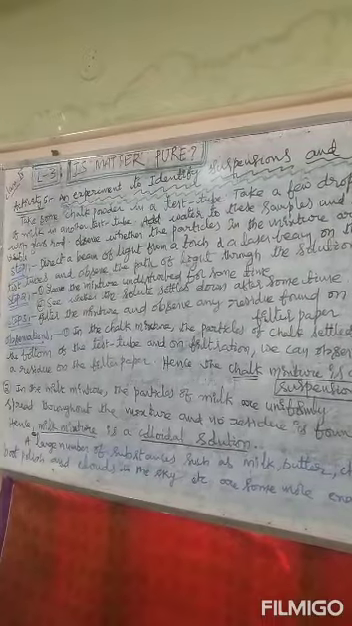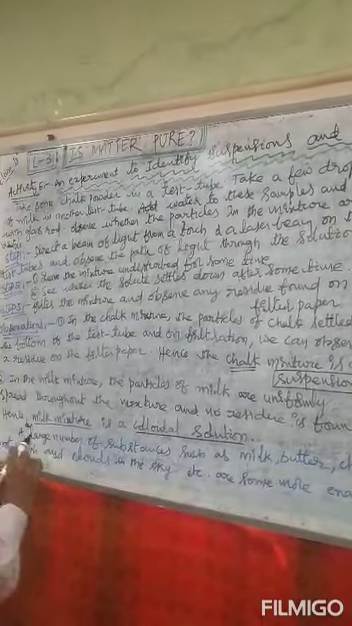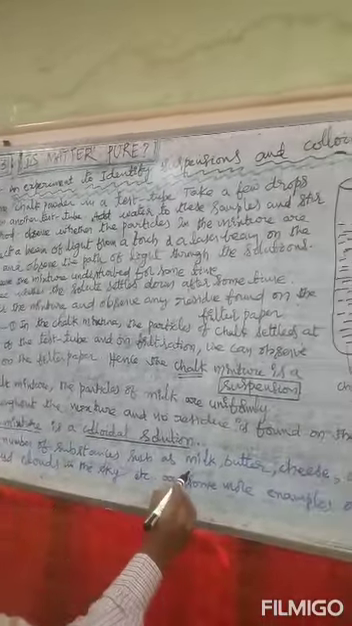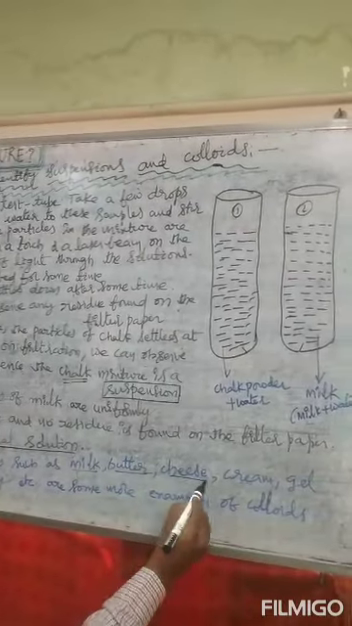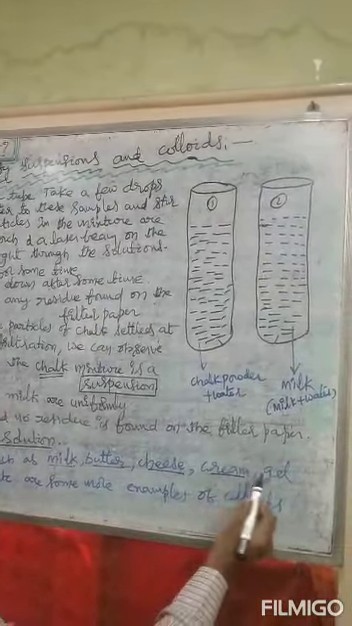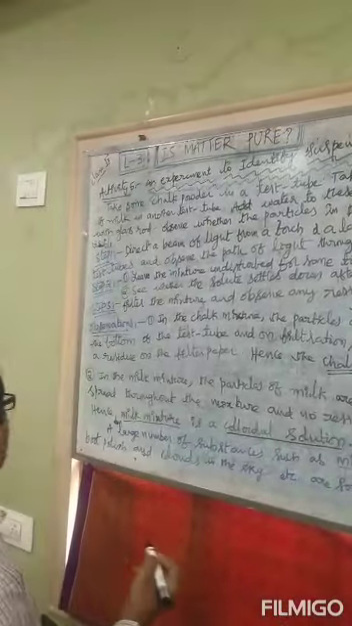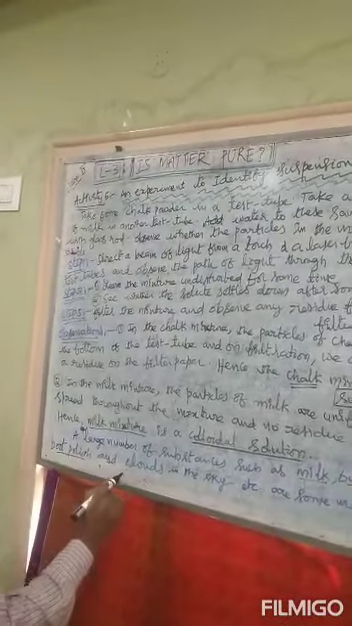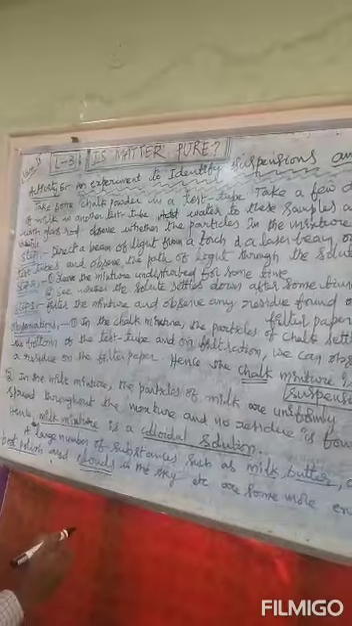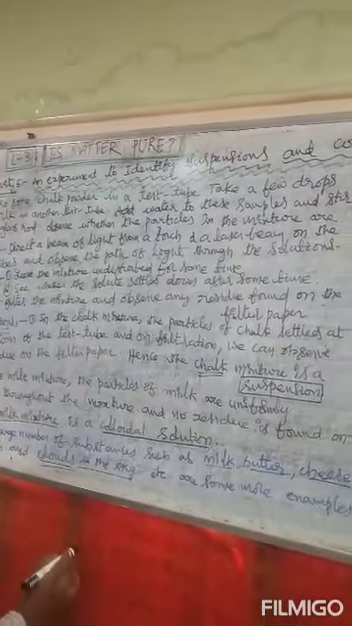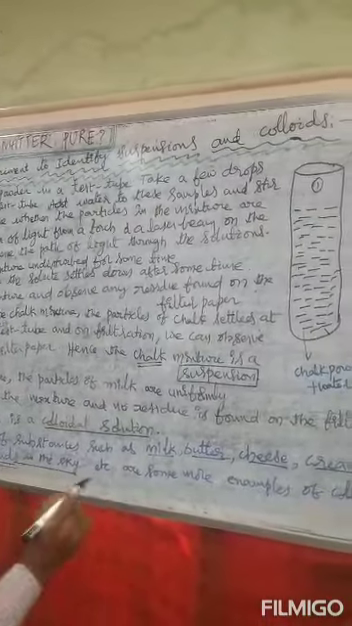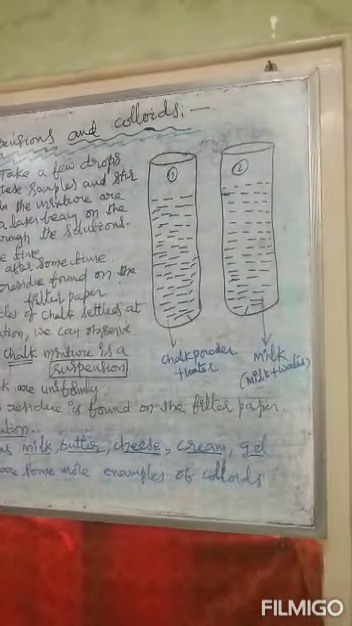Let us see some examples of colloids. A large number of substances such as milk, butter, cheese, cream, gel, boot polish and clouds in the sky are some examples of colloids.